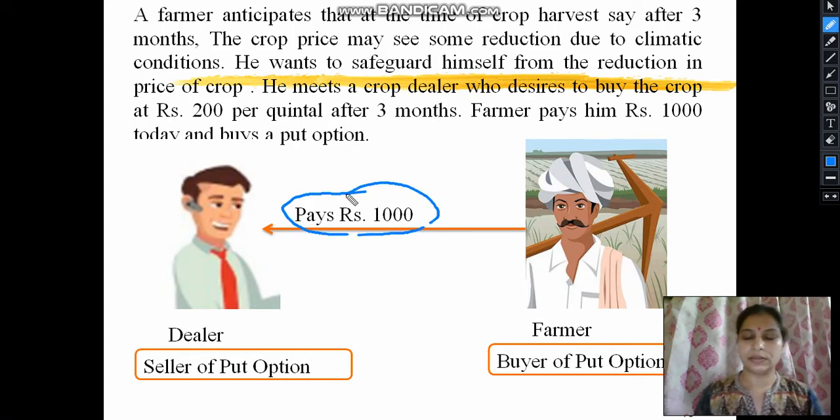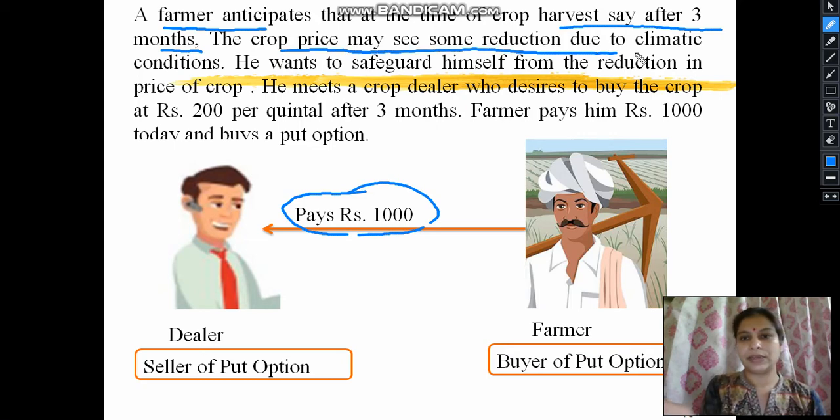to the dealer, right? So I'll repeat again that there is a farmer whose harvest will be ready after 3 months, but he anticipates that due to climatic conditions there will be a reduction in the price of crops and he won't be able to get the revenue which he thought of. So he wants to safeguard himself against the reduction in price of crop.